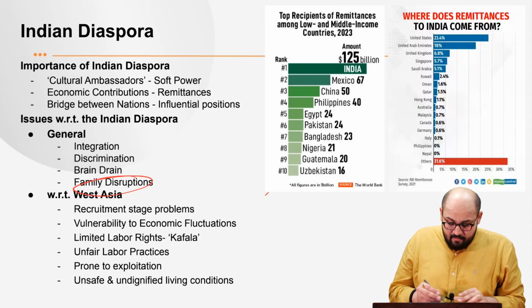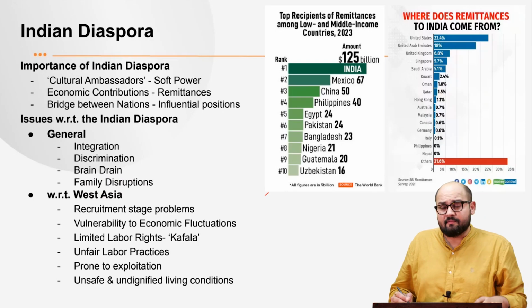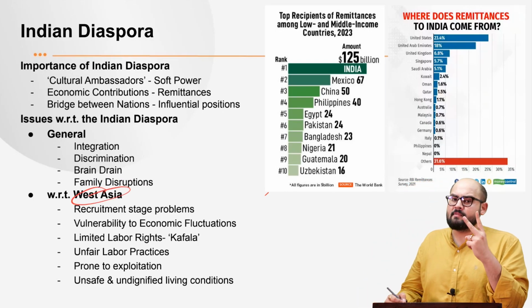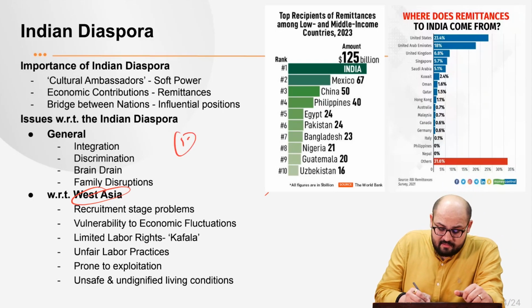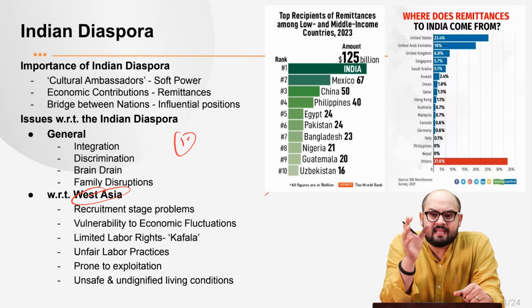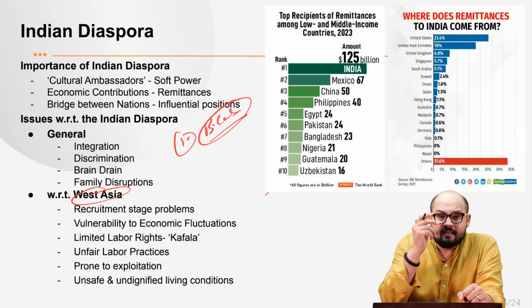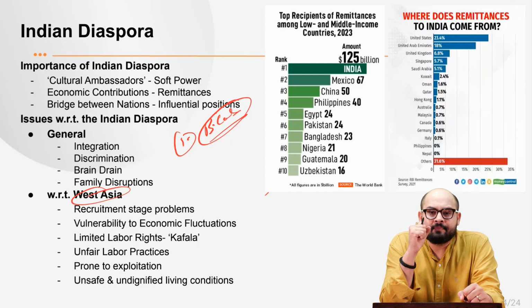Next, we are talking specifically about West Asia. Before we talk about West Asia, two points must be kept in mind. First is that the majority of Indian migrants to West Asia are blue-collar workers. That is, they have low skills, and it is characterized by low-paying jobs.